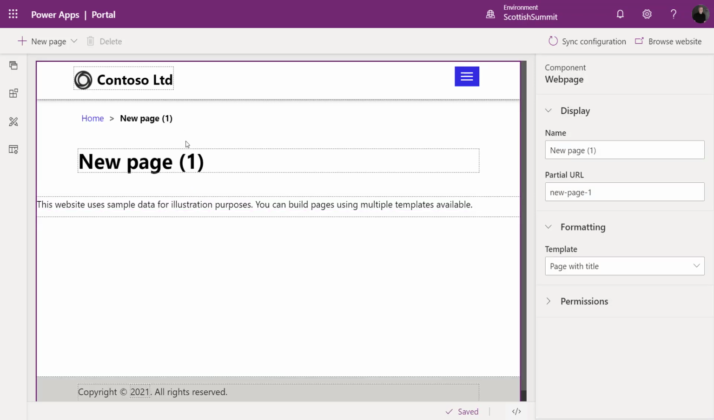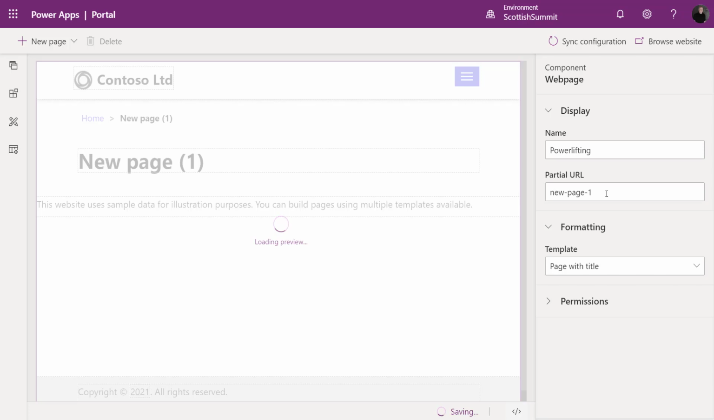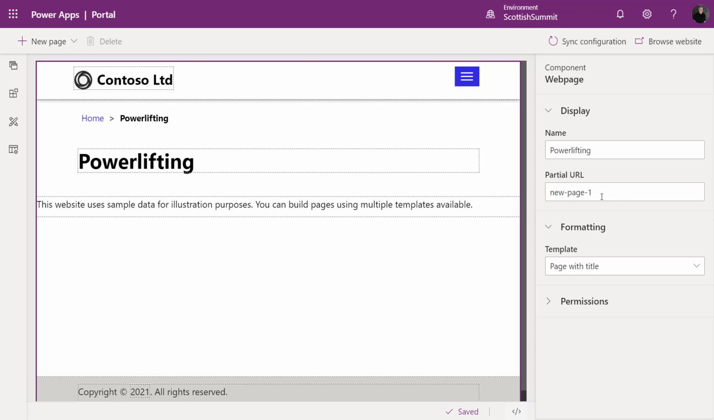So here we have this page. It's created as New Page 1. Of course, I'd rather create my own page, so I'm just going to call this Powerlifting. This is what our portal is going to be all about. That's the name of the page. By default, it's going to update the title, but of course, we could modify that title as well. And we would give this a partial URL. That partial URL is what will be part of the URL that gets forwarded when we're navigating to this particular page. However, we are going to be able to navigate to this through a menu item, and I'll show you in a minute. Now I can begin to manipulate this.